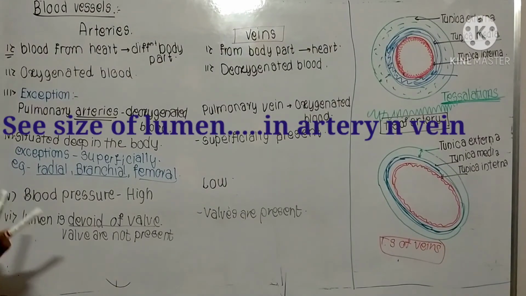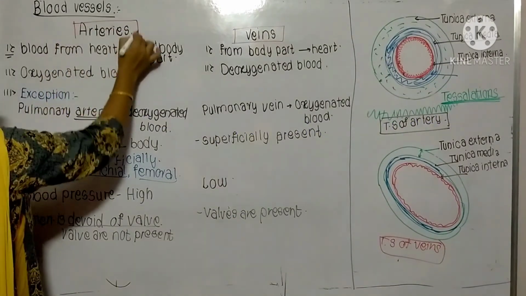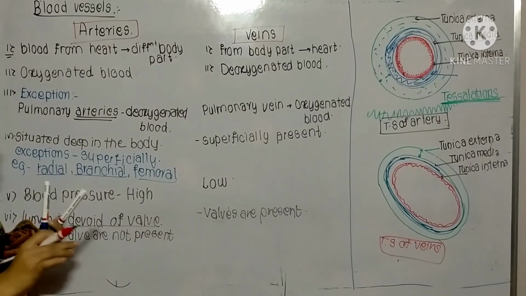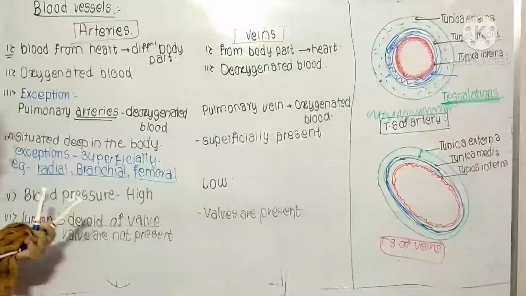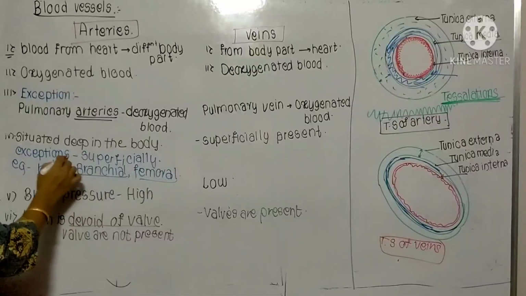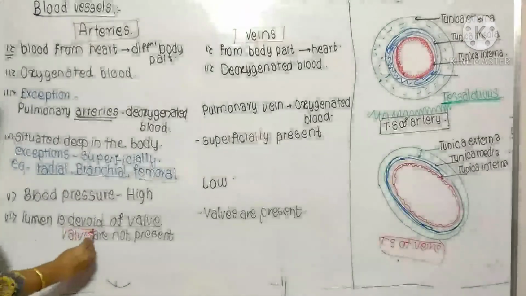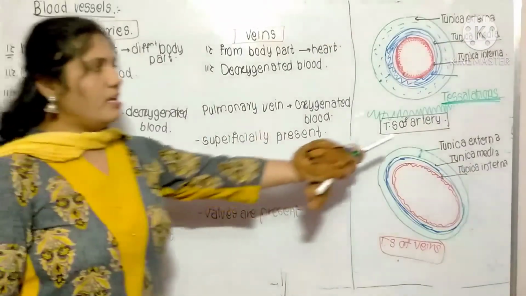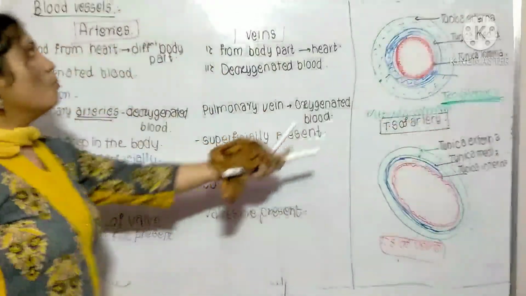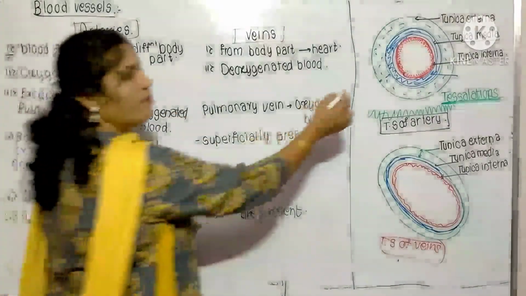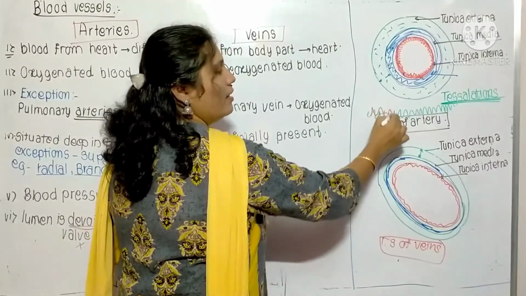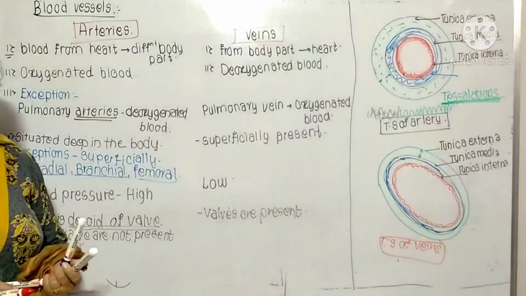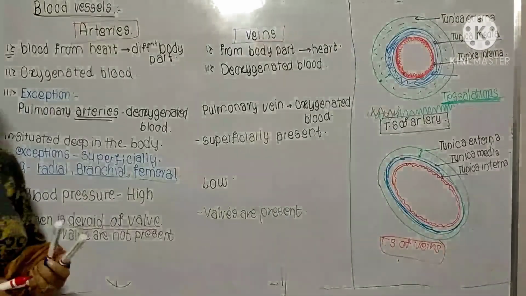So this is about the blood vessels, but here we have explained only the arteries and veins, because in the examination questions can be asked on these. For 1 mark answer questions, one that can be asked is devoid of valves, meaning in this valves are absent and in that valves are present. Then tessellation. Tessellation means what? The angular margin around the lumen, which is known as the tessellation. Okay, now the next topic we'll see is the capillaries.